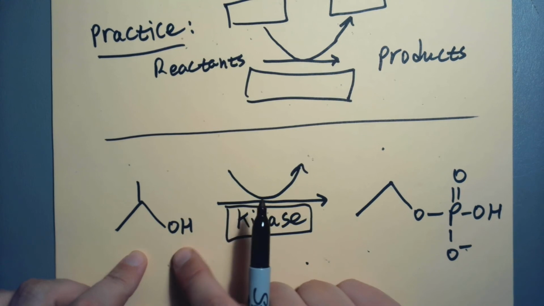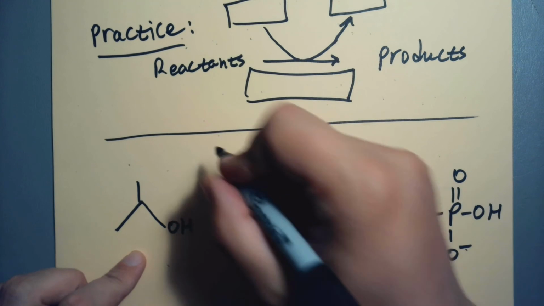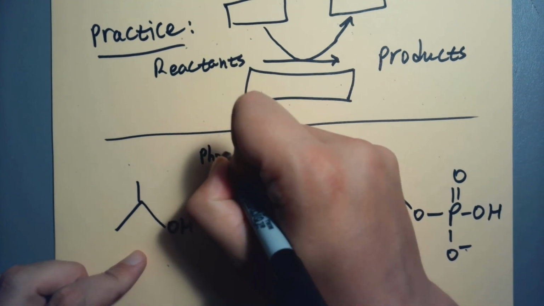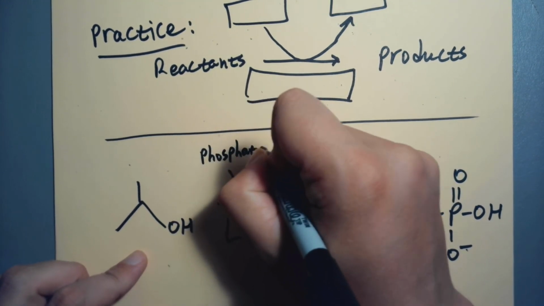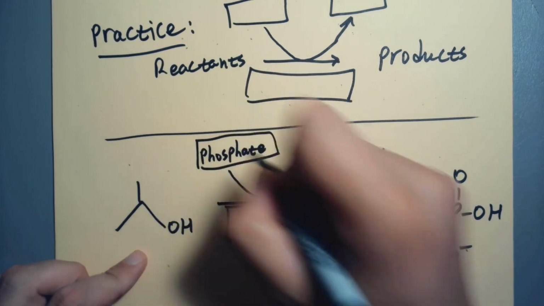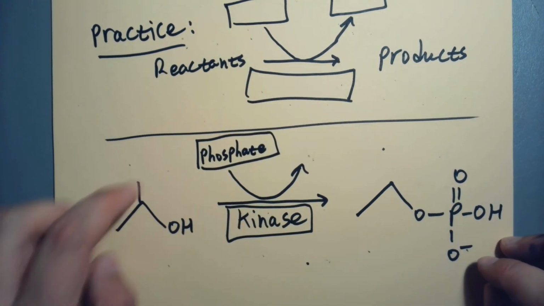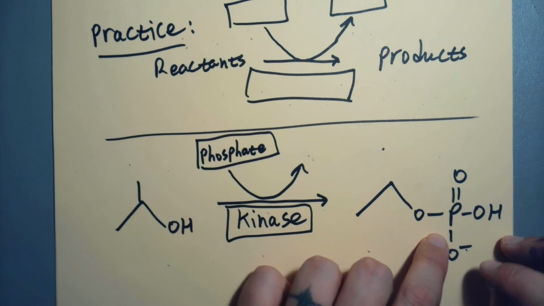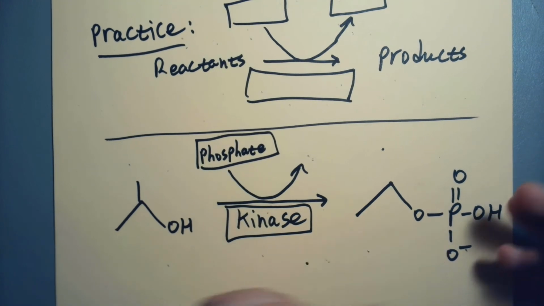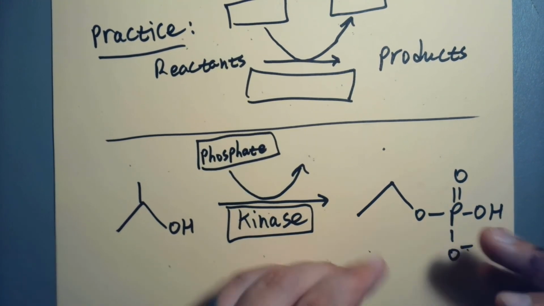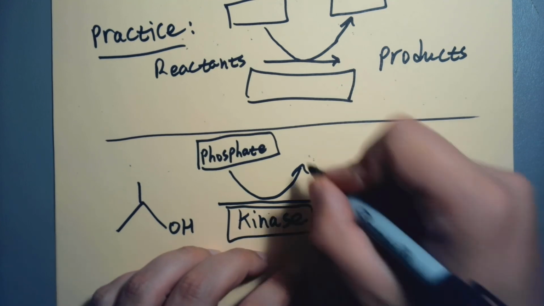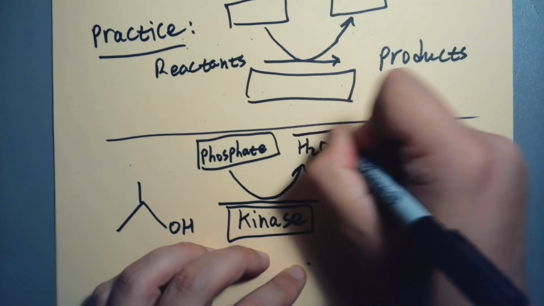Okay, am I reacting this with something? And if so, what is it? Well, phosphate. Okay. I'm just going to write the name. Okay, and so I'd have this plus phosphate gives me this, and is there anything else I get? Well, remember, this is actually a condensation reaction. So by putting these two molecules together, I also get water as a product.